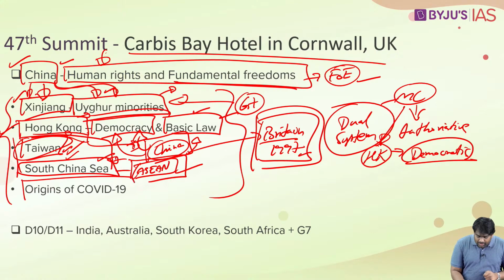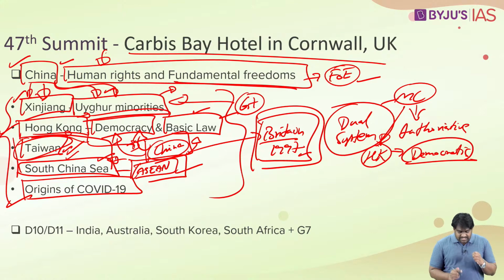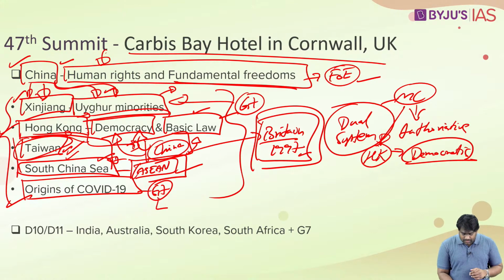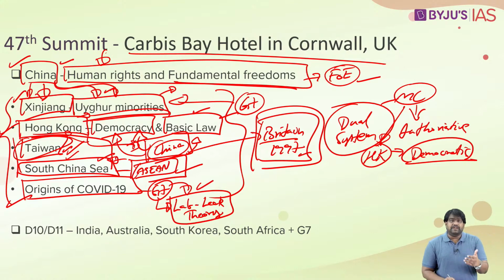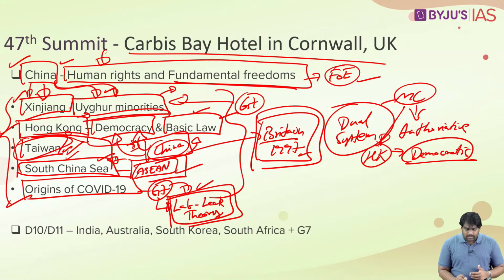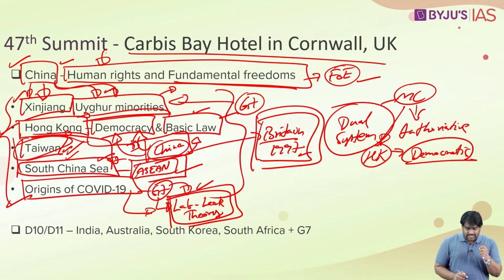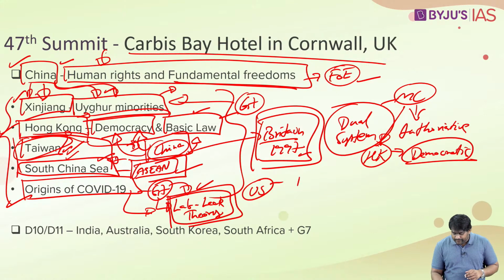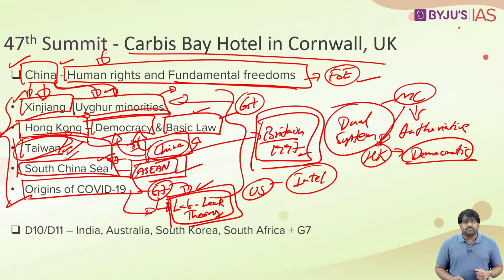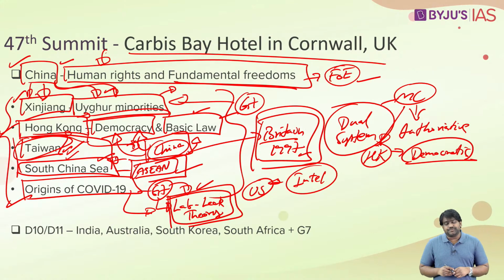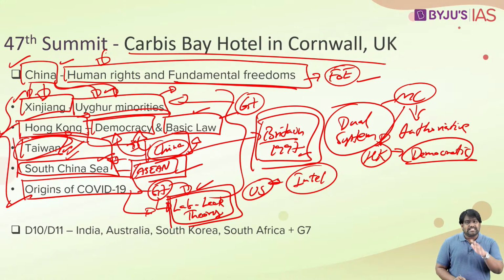And even with regard to the origin of the COVID-19 pandemic, the G7 had a lot of discussion because recently the lab leak theory is back in news. A lot of credible evidence is coming out to indicate that COVID-19 might be of lab origin. So this has led to a lot of speculation. Last year it was dismissed as a conspiracy theory, but now the US has taken it up very seriously and it has asked its intelligence community to investigate these allegations. So all these matters were discussed and they were specifically targeted at China, right?